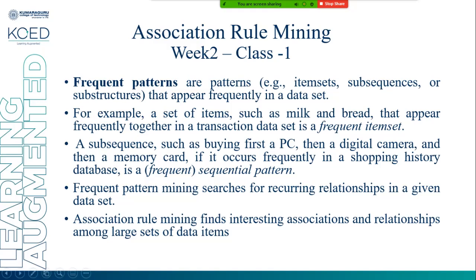Frequent pattern mining searches for recurring relationships in a given dataset. Association rule mining finds interesting associations and relationships among a large set of data items, in a large set of transactions.